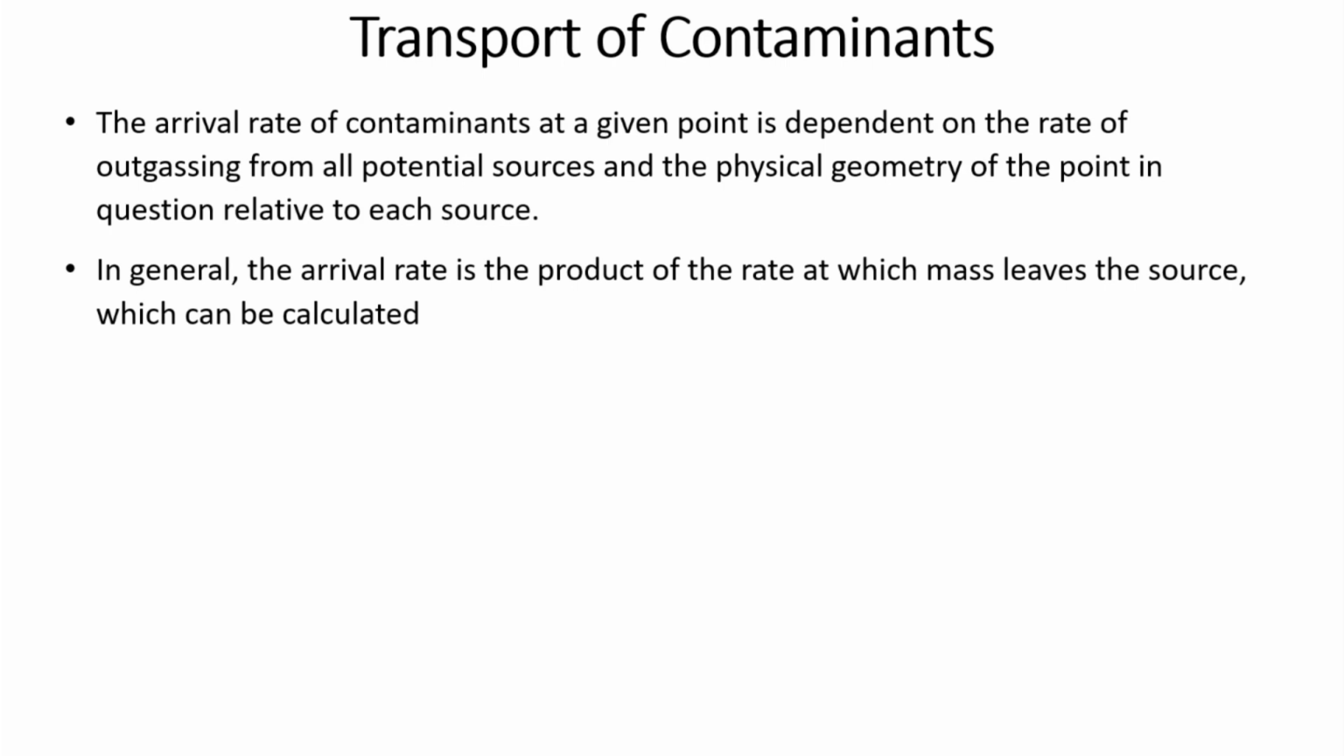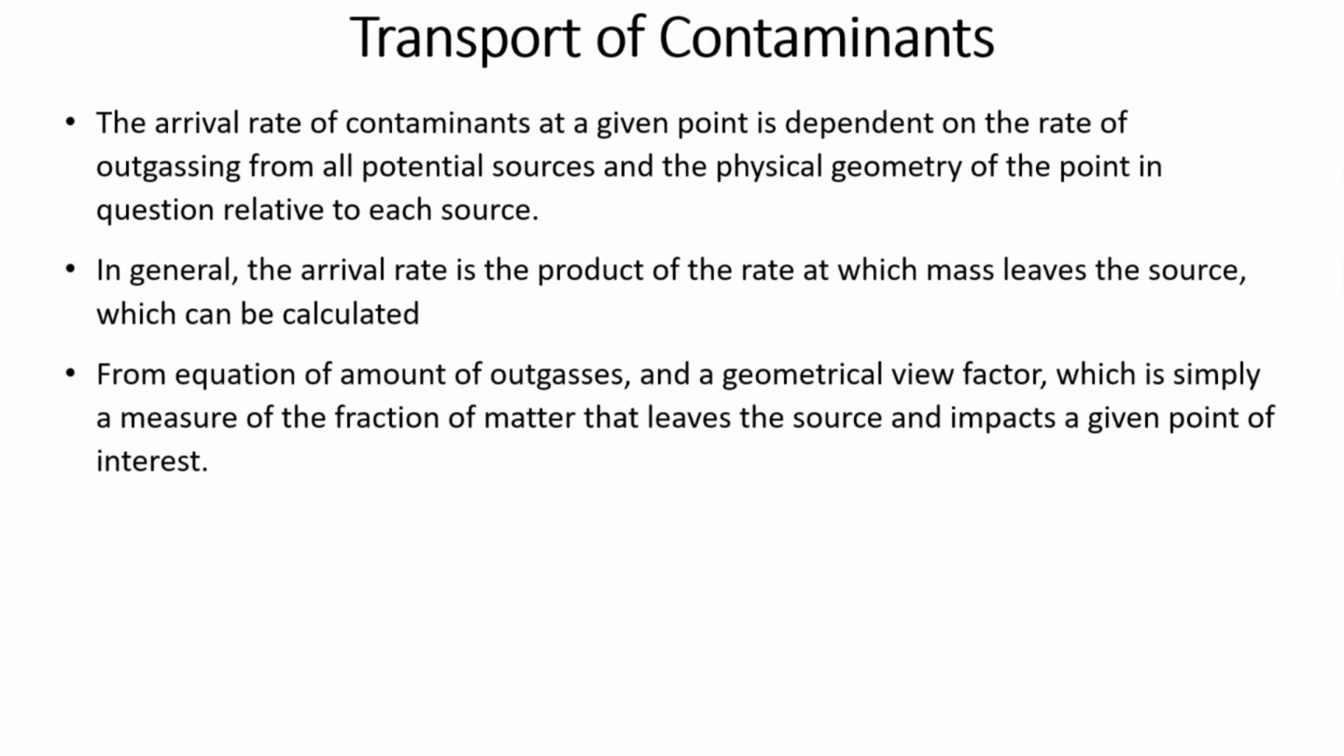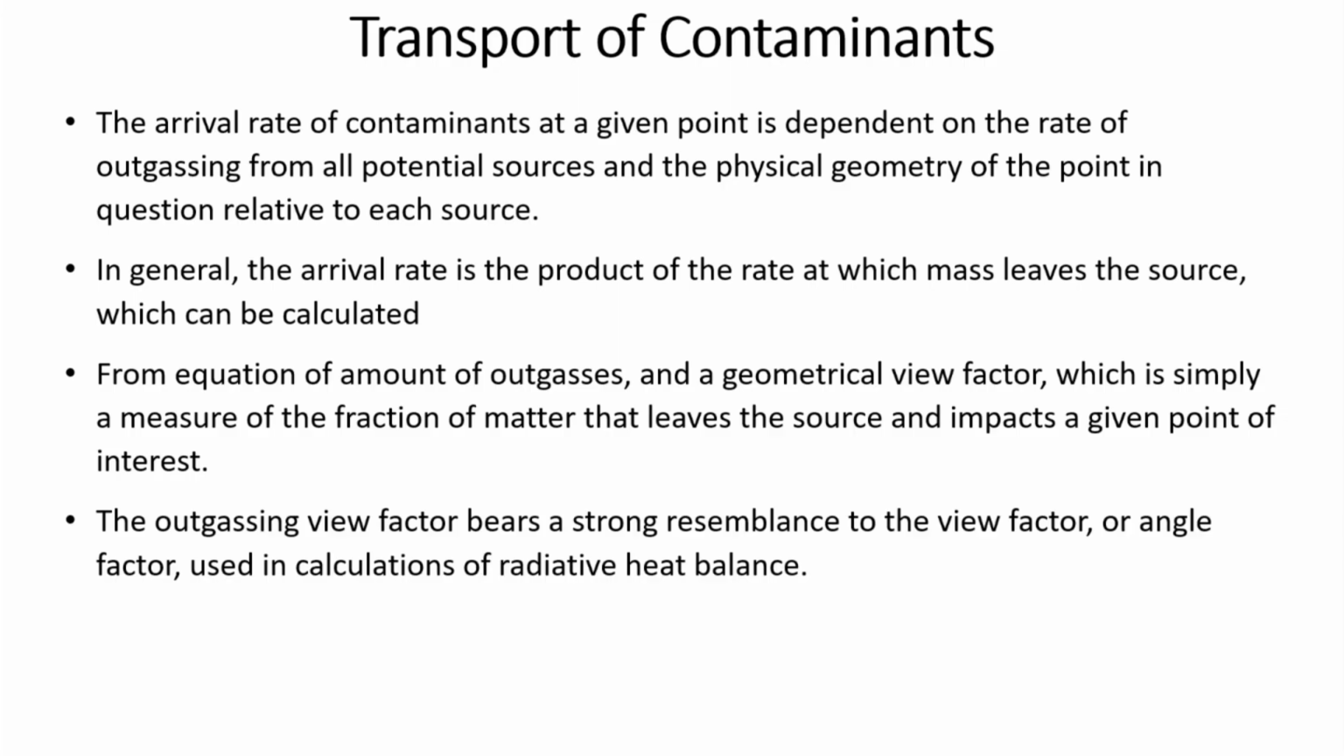In general, the arrival rate is the product of the rate at which the mass leaves the source, which can be calculated from the equation of the amount of outgassing, and a geometrical view factor, which is simply a measure of the fraction of the matter that leaves the source and impacts a given point of interest. This outgassing view factor bears a strong resemblance to the view factor or angle factor used in the calculation of radiative heat balance. So, we will use the same concept here, which is used in radiative heat transfer.